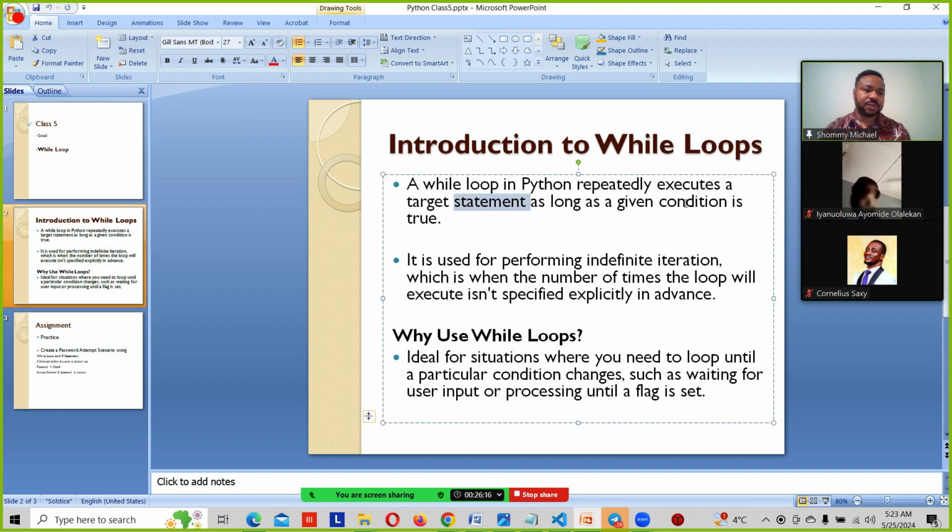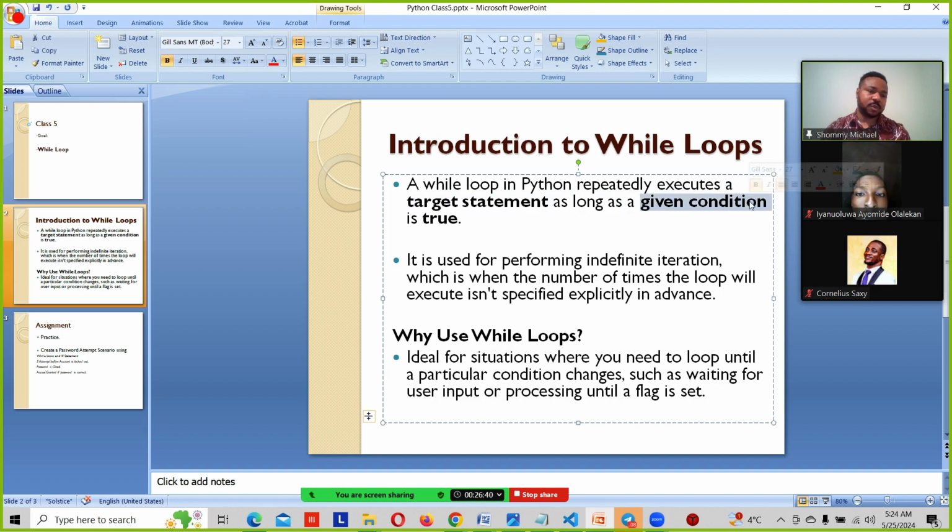So what I want us to pay attention to is: target statement, given condition, and right here, true. So there is a target statement, which means we have to write a statement, right? And then we have to give some conditions. In our last class as well, we dealt with conditions.